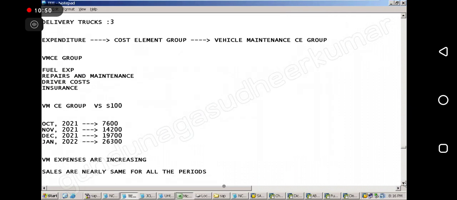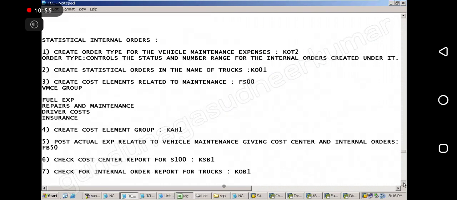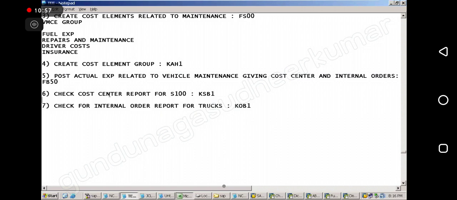So can you show the point number 6, step number 6? Number 6, cost center report, normal report, KSB1 report. Sir, KSB1 is like line item display, like FBL1N, 3N and 5N. Yeah. So it is a report basically. Cost center, right? Yes, sir. It is like FS10N. For GL account, you have a balance, no? A cost center balance it is.